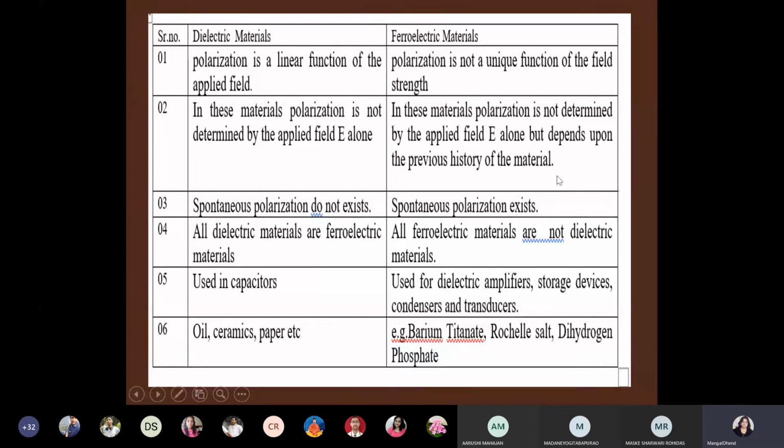It is a ferroelectric material, and barium titanate will have some spontaneous polarization, therefore it is a ferroelectric material. Now I apply an electric field to that barium titanate crystal. What will happen? Polarization will be different; it will increase. And now I remove the electric field.